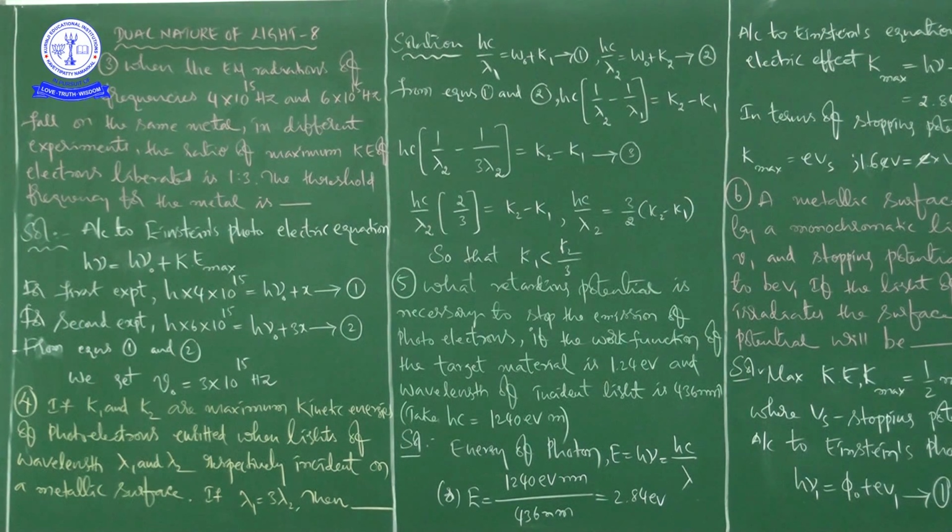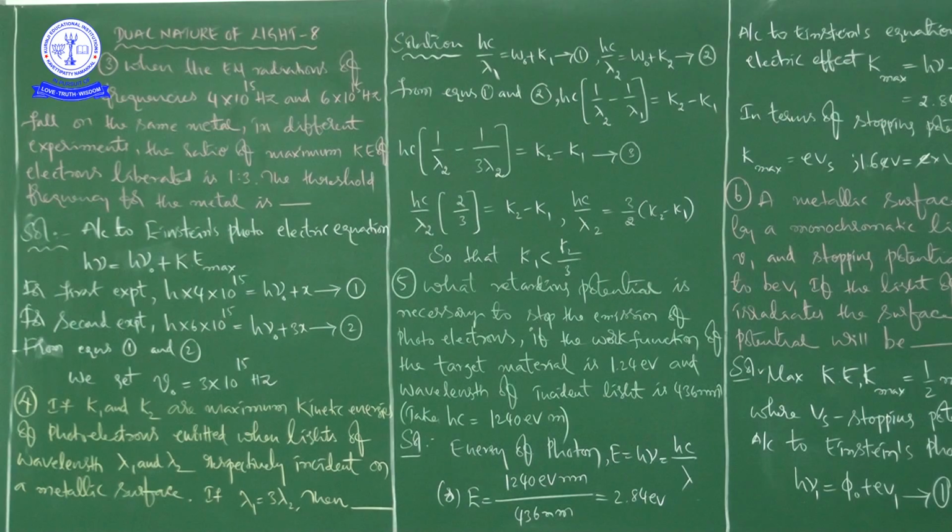Otherwise, directly also you can do. See here, you just multiply this with 3x will come here, and then you subtract. These two will get cancelled, because here also 3x will come, and then 3x will get cancelled. Directly you can go for nu naught, right? That is your wish.